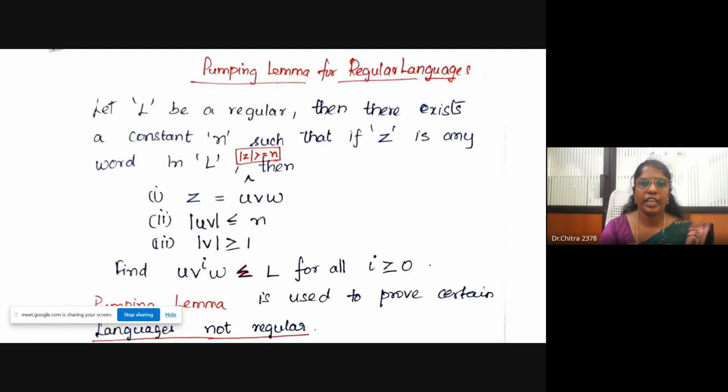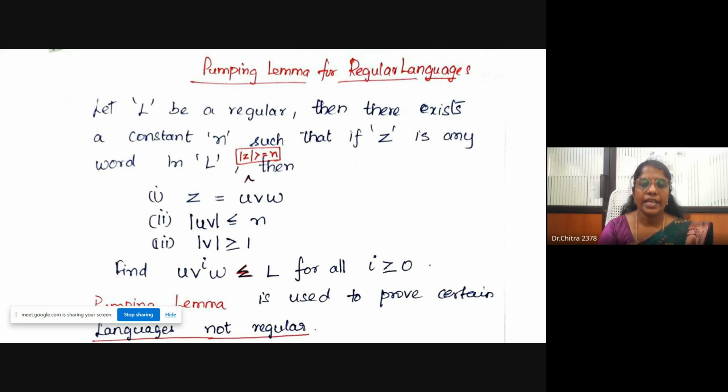Pumping lemma for regular languages. Let L be a regular language. There exists a constant n such that if z is any word in L of length at least n, we can write z equal to uvw, where the modulus of uv is less than or equal to n and the modulus of v is greater than or equal to 1. Then uv^i w also belongs to L for all values of i greater than or equal to 0. This is the pumping lemma.